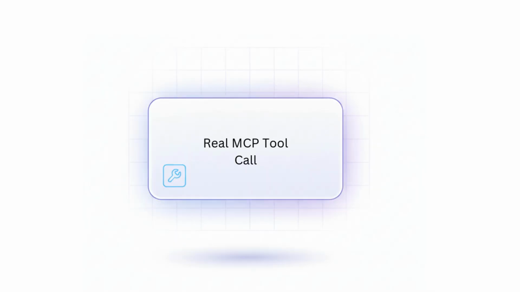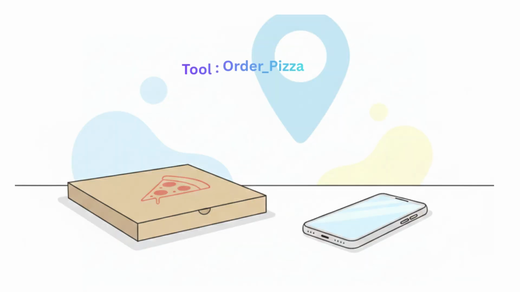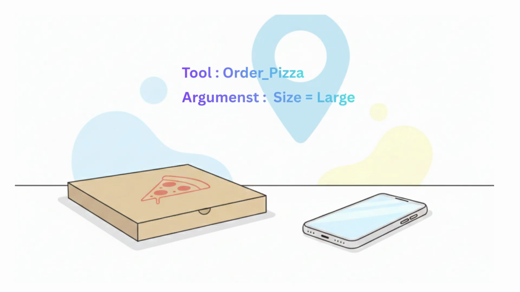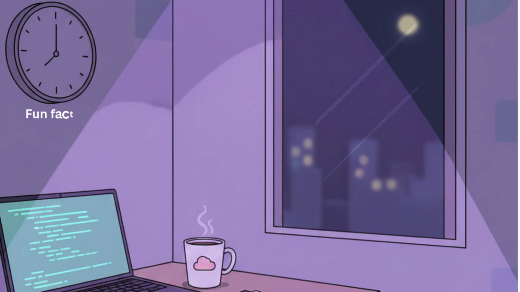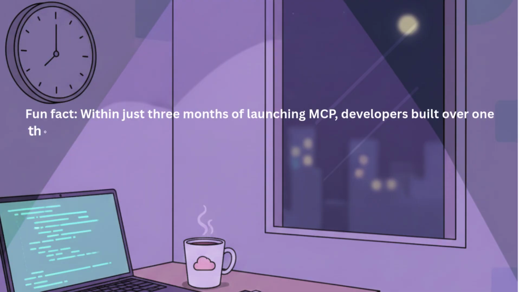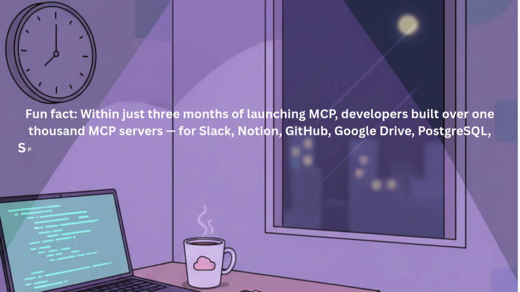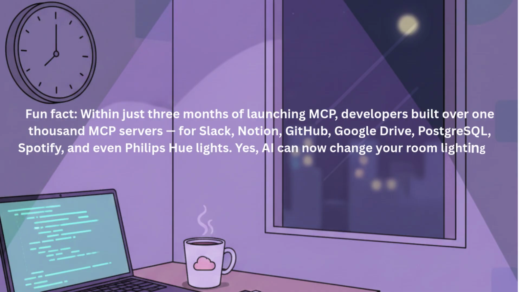Here's what a real MCP-style call could look like. Tool, order pizza. Arguments, size, large. Toppings, pepperoni. Address your home. See, not that scary? Fun fact, within just 3 months of launching MCP, developers built over 1,000 MCP servers. For Slack, Notion, GitHub, Google Drive, PostgreSQL, Spotify, and even Philips Hue lights. Yes, AI can now change your room lighting to purple because a developer got bored at 2 a.m.